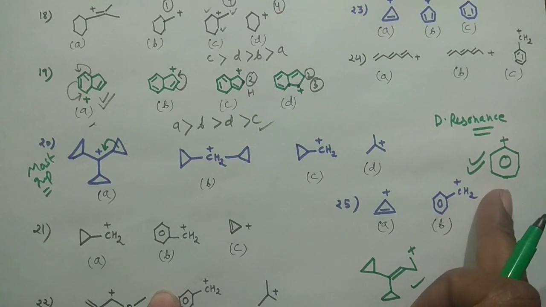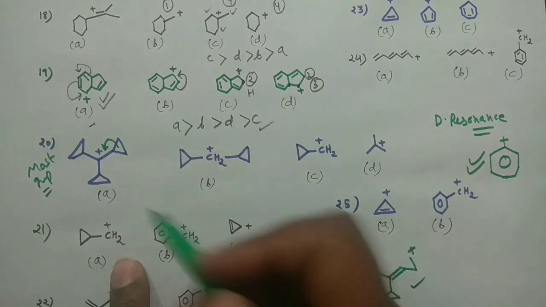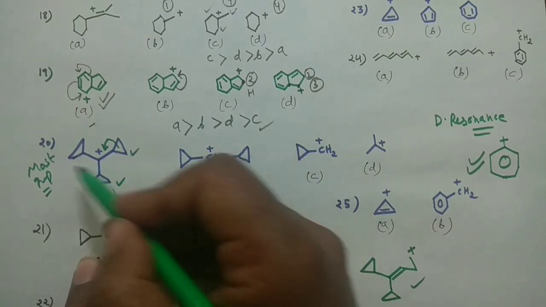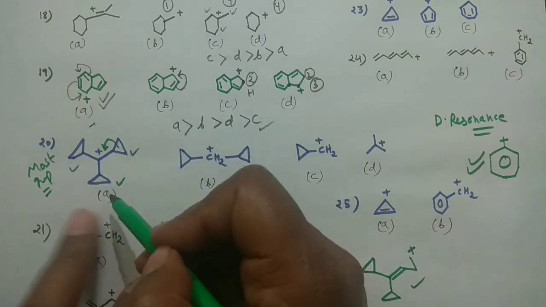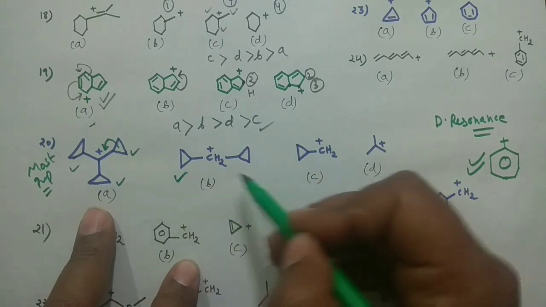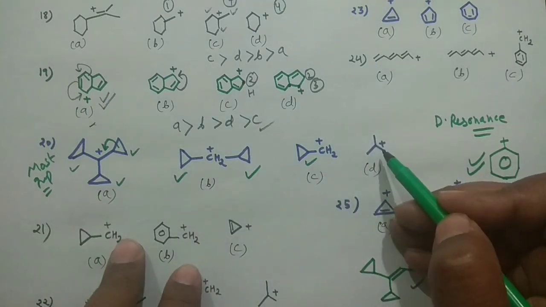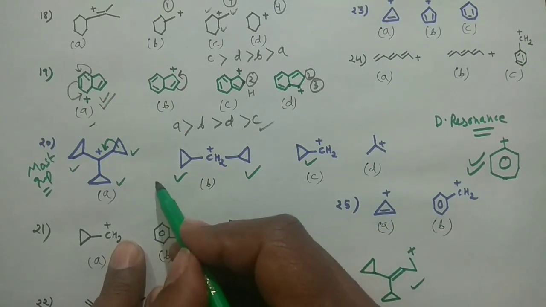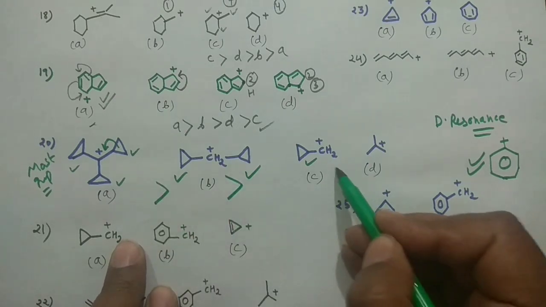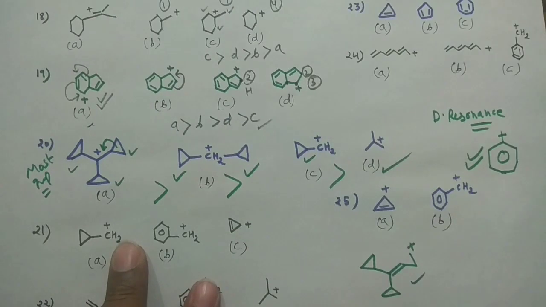So this would be the most stable if you have it somewhere. But here you can see the 3 cyclopropyl rings are there. They will contribute to the dancing resonance. Here only 2 rings are there. Here only 1 ring is there. Here only hyperconjugation structures are there. So in that case, A should be the most stable, followed by B, and D would be your least stable. This should go in that manner.